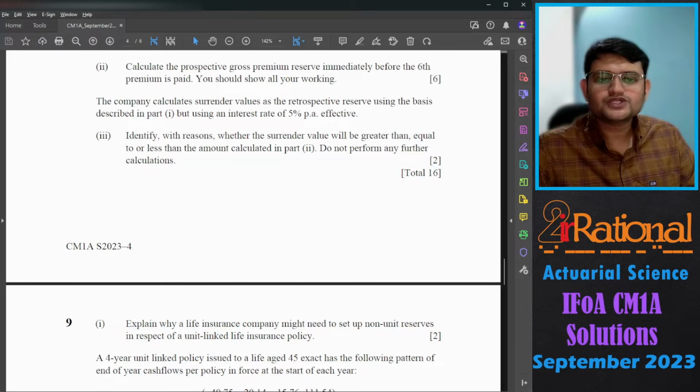Then we have: the company calculates the surrender value as the retrospective reserve using the basis described in part 1, but using an interest rate of 5% per annum effective. Identify with reason whether the surrender value will be greater than, equal to, or less than the amount calculated in part 2. Do not perform any further calculations.